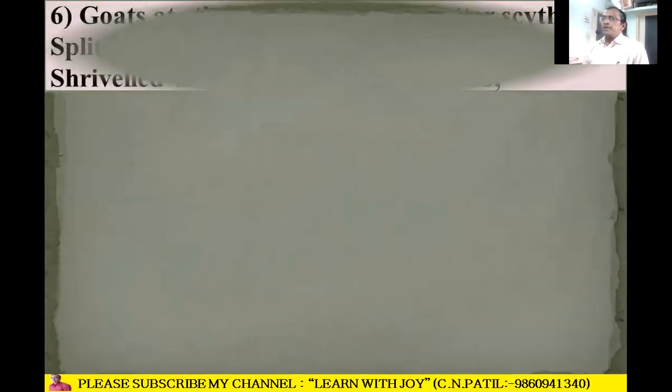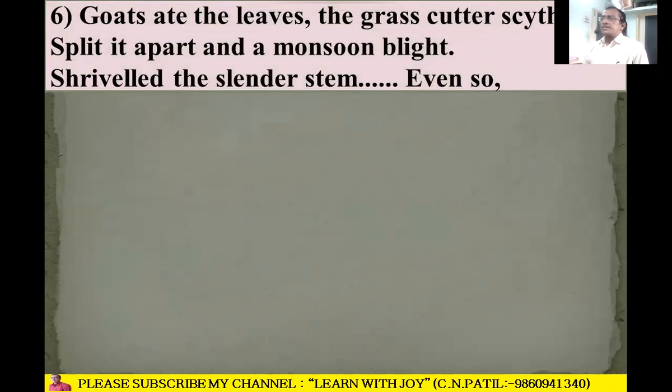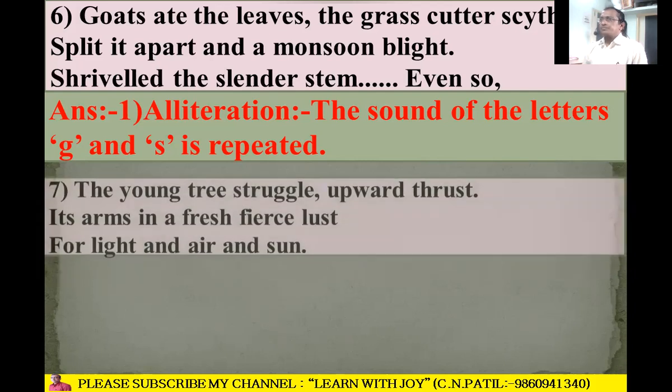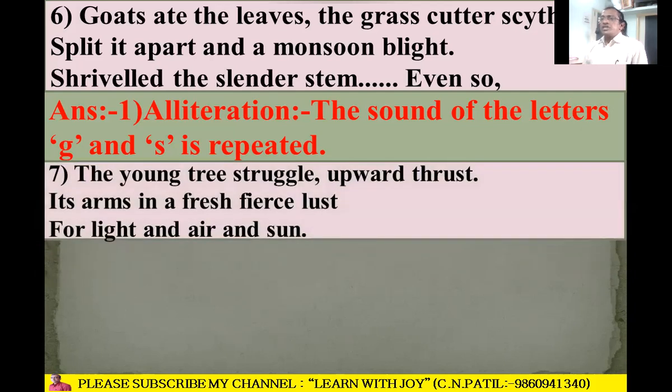Next line. Goats ate the leaves, the grass cutter's scythe split it apart and the monsoon blight shriveled the slender stem. Even so, alliteration is there, because the sound of the letters G and S is repeated. Goats, grass, G is there; split, shriveled, slender, S is there. Scythe also. The young tree struggled upward, thrust its arms in a fresh fierce lust for light and air and sun.